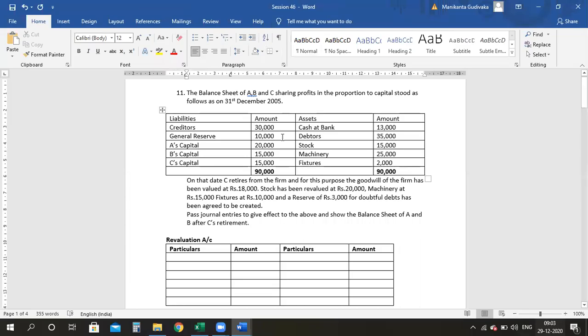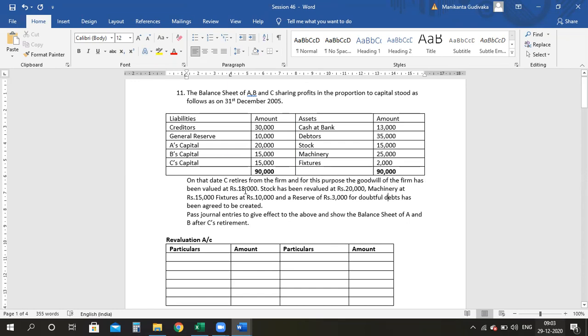Okay, guys. The balance sheet of A, B, and C sharing profits in the proportion of capital stood as follows as on 31st December 2005. So you have your creditors, general reserves, A capital, B capital, and C's capital account. All the other assets are also given. On that date, C retires from the firm, and for this purpose, the goodwill of the firm is to be